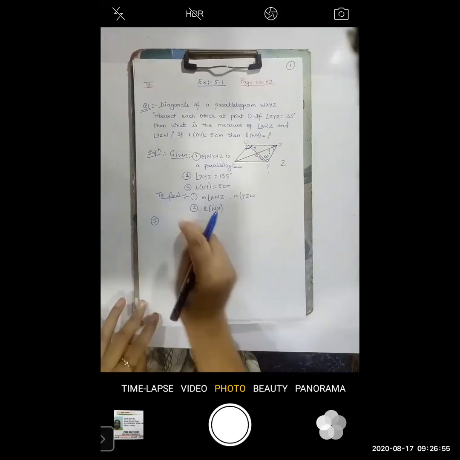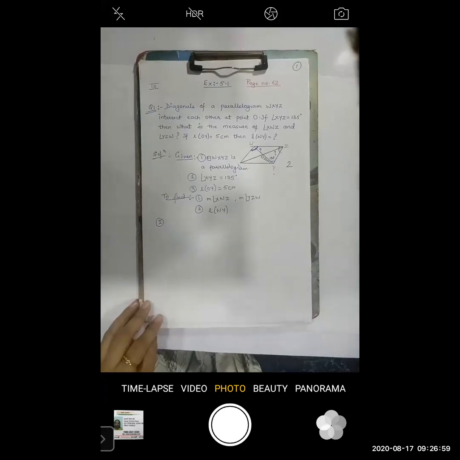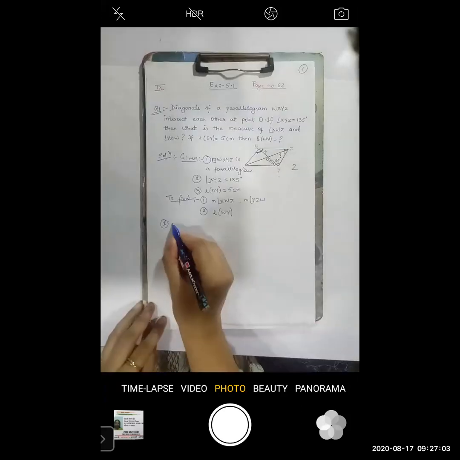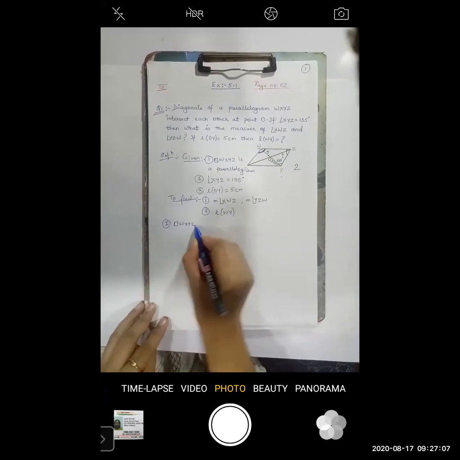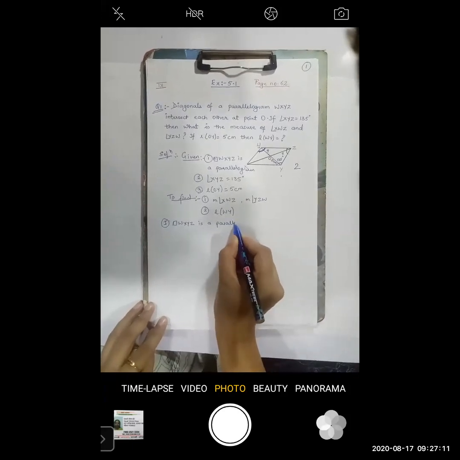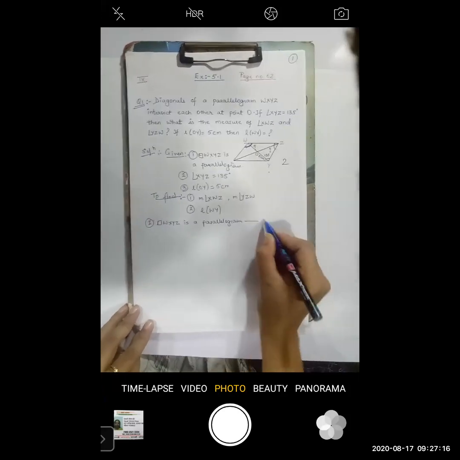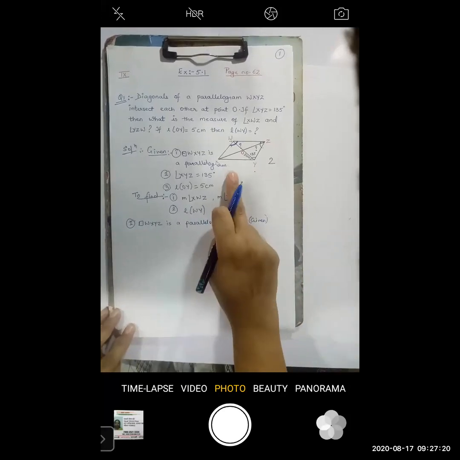First we will find the angle. First you have to write: quadrilateral WXYZ is a parallelogram. In the bracket, it is given, which means it is already given in the question.